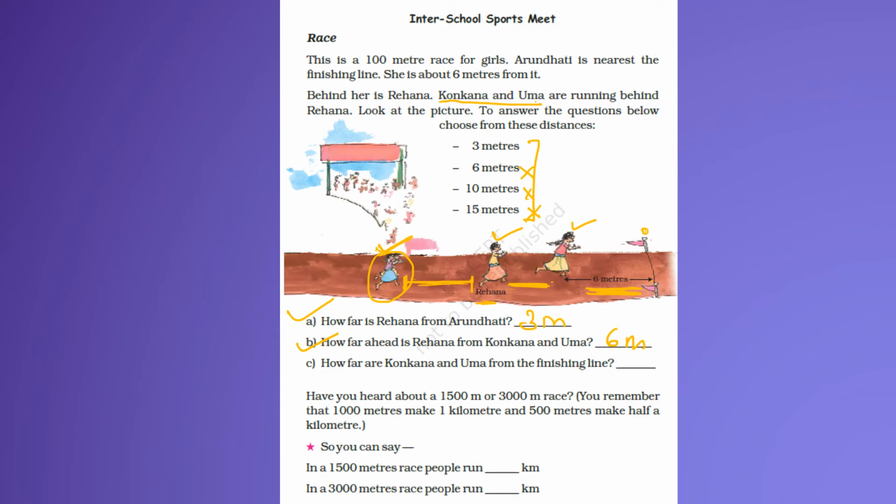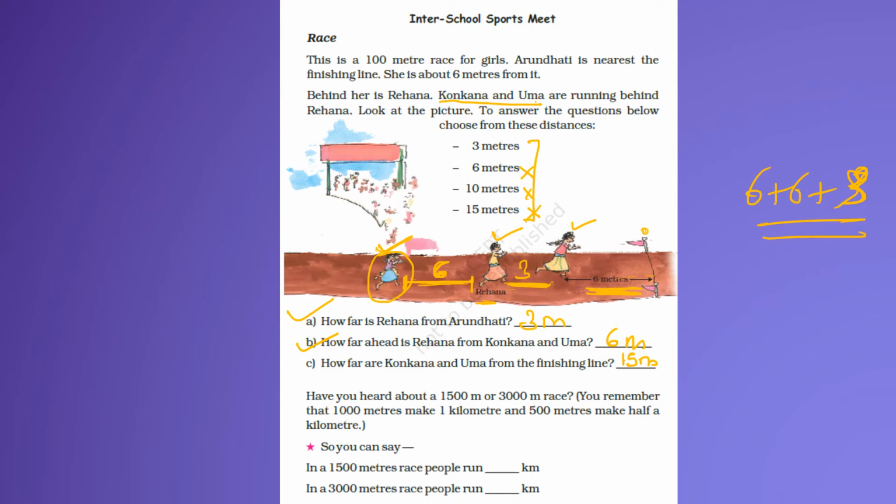Now, how far are Konkana and Uma from the finishing line? This is 6 meters, this is 3 meters, so 9, and this is 6 meters, right? So 15 meters in total. 6 plus 6 plus 3. I hope I'm clear.